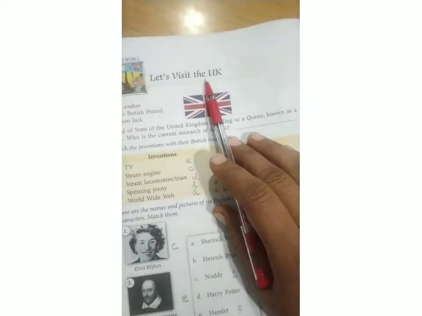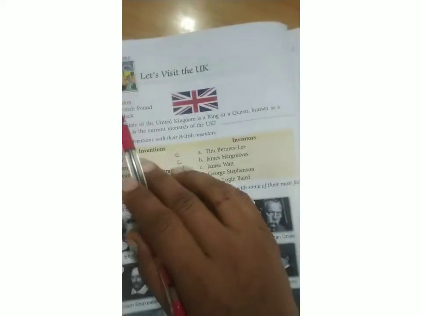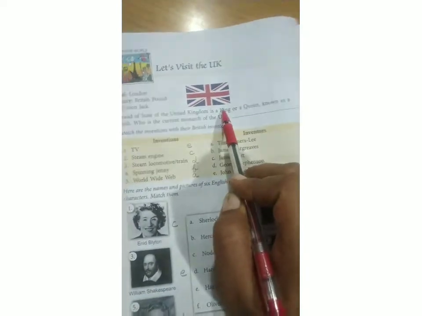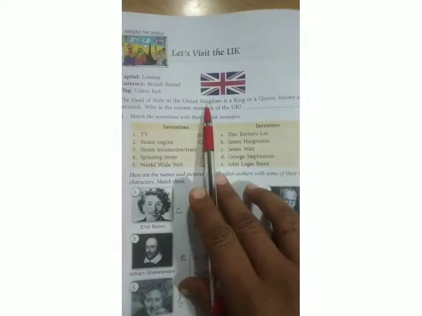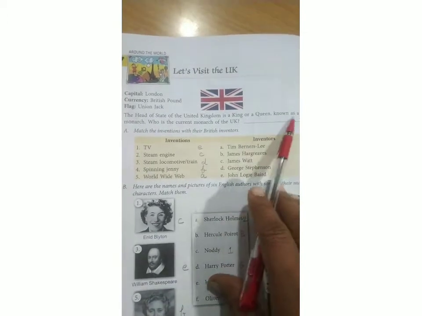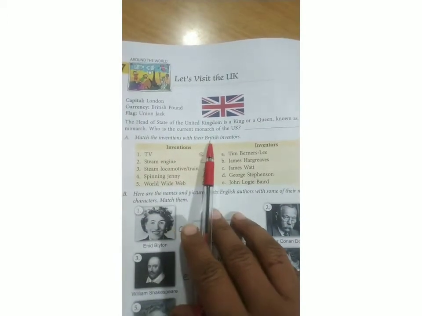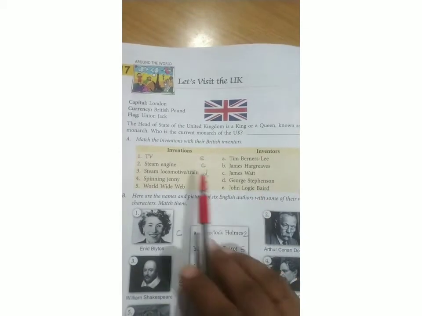Let's visit the UK. The capital is London, currency is British pound, and the flag is the Union Jack. The head of state of the United Kingdom is a king or a queen known as a monarch. Fine. Match the inventions with their British inventors. TV, it was invented by John Logie Baird.